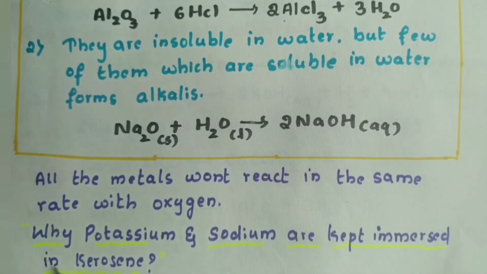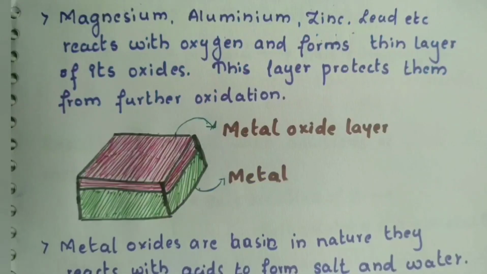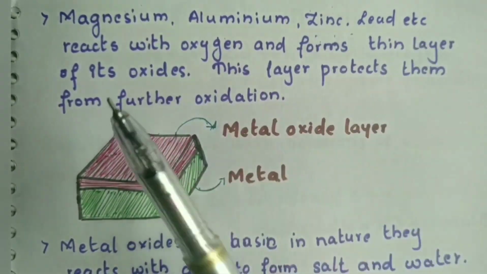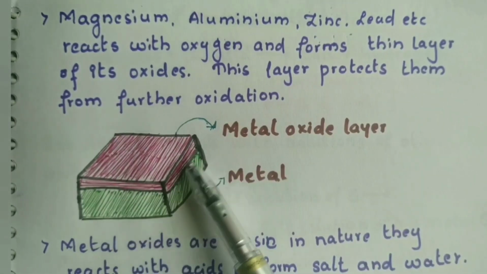This is a frequently asked question in the previous years. So why are potassium and sodium kept immersed in kerosene? This is the frequently asked question on this concept. Some of the metals like magnesium, aluminum, zinc, lead, etc., react with oxygen and form a thin layer like this on the surface of the metal.